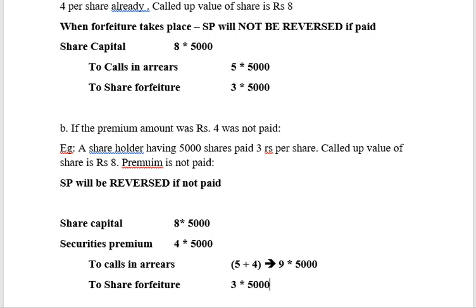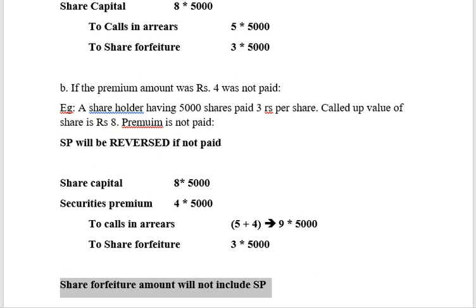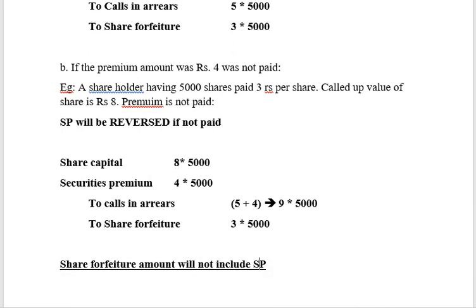Next, if securities premium is not received, we have to reverse it along with calls in arrears. So at any cost, share forfeiture amount will not include securities premium, right? Clear with this, friends? So this is regarding forfeiture of shares.